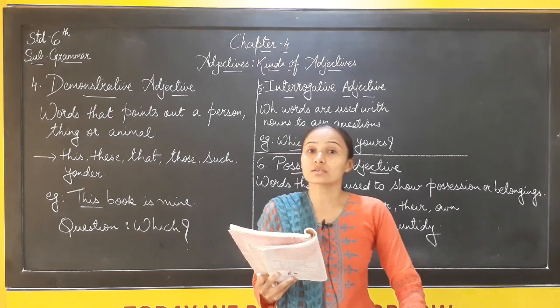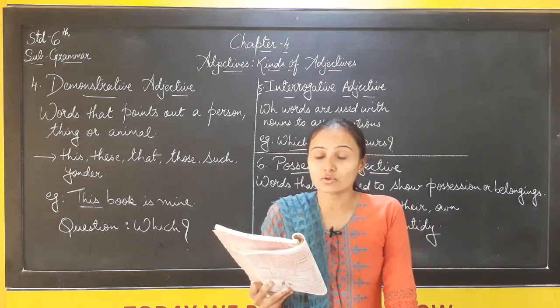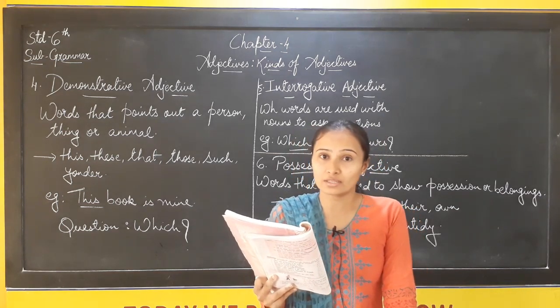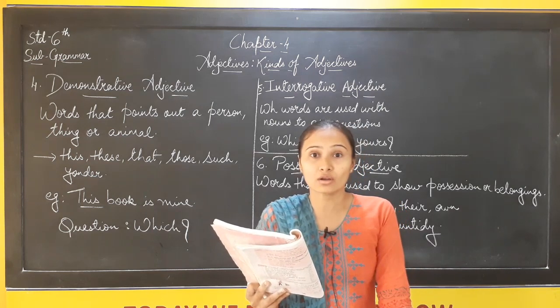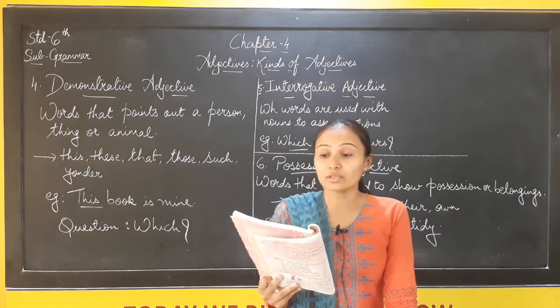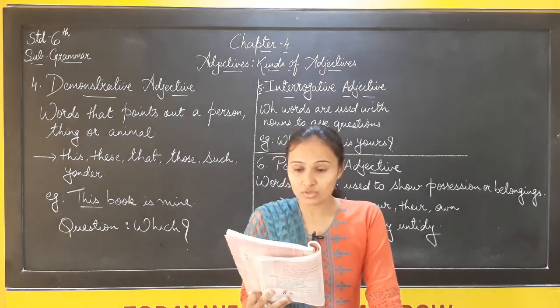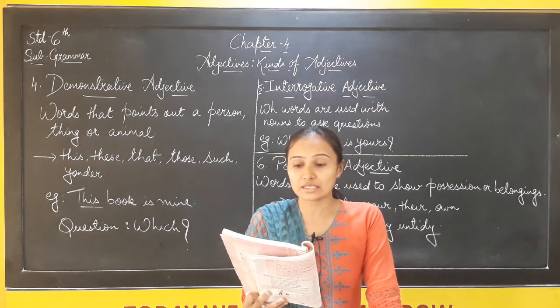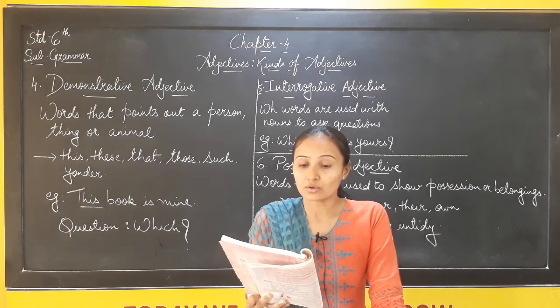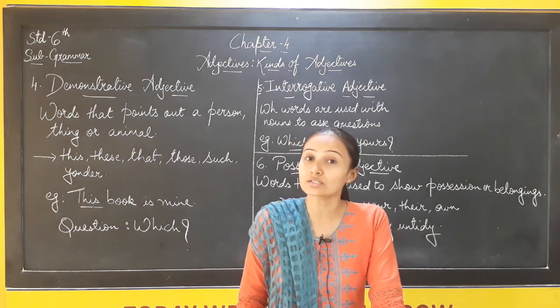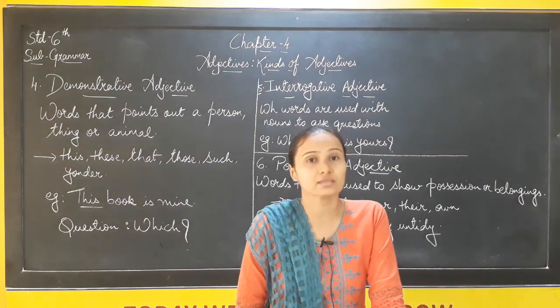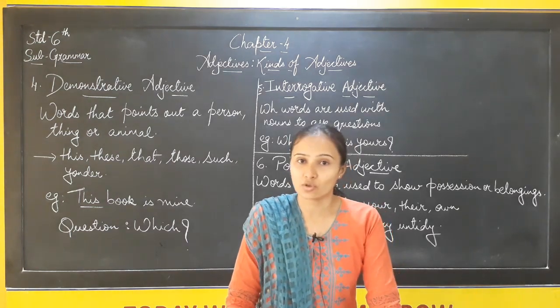Now here rascals is in plural, so we can't write this or that. The answer will be those. Those rascals must be arrested by the police. Do not be in a dash hurry. Do not be in such a hurry. So this exercise also you have to write in your classwork.